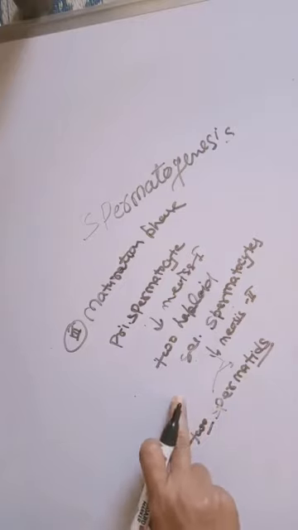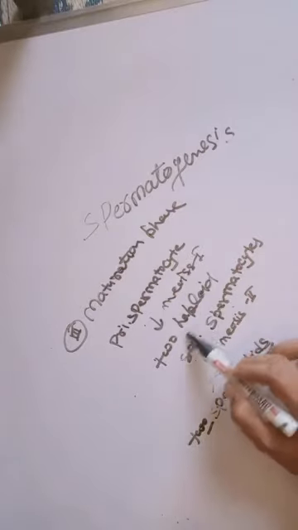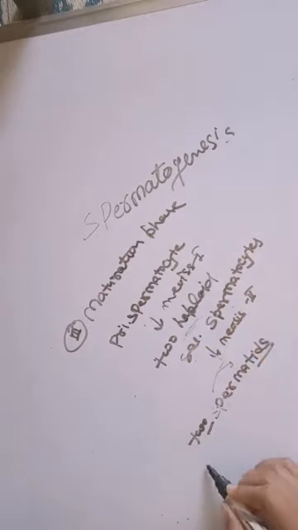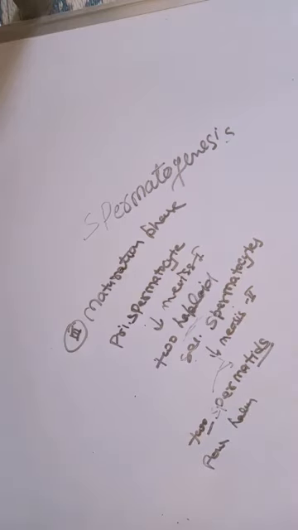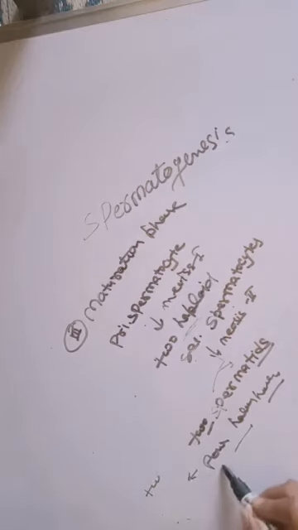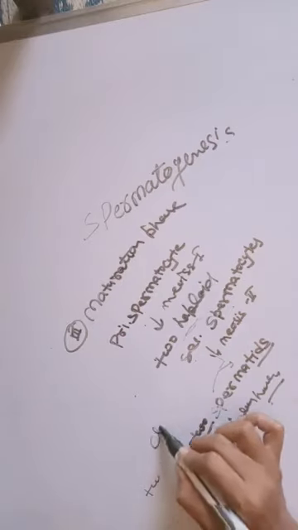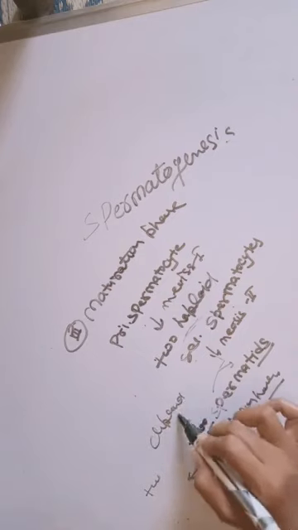It means one secondary spermatocyte forms two spermatids, and two haploid spermatocytes form four haploid spermatids. Four haploid spermatids are formed from a diploid primary spermatocyte.